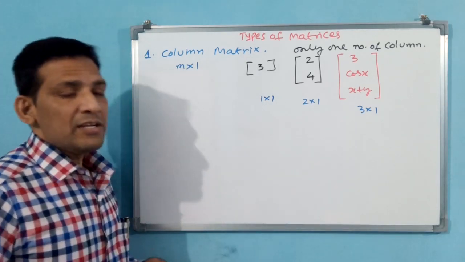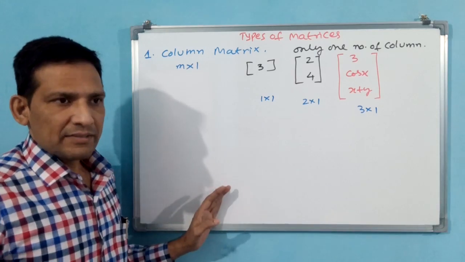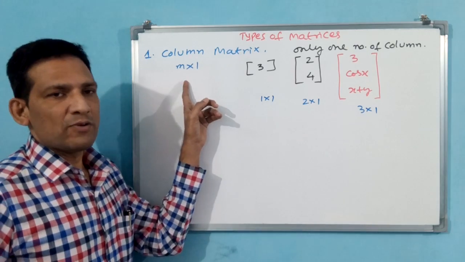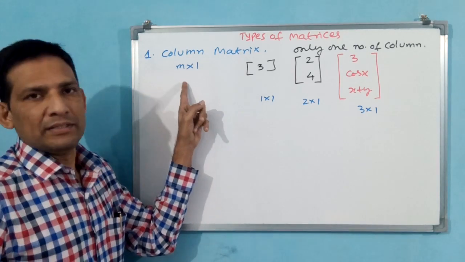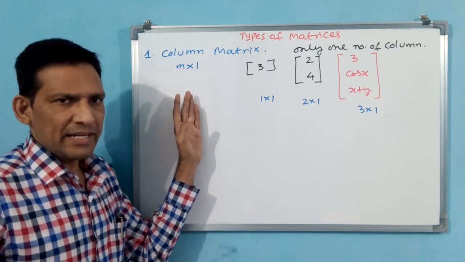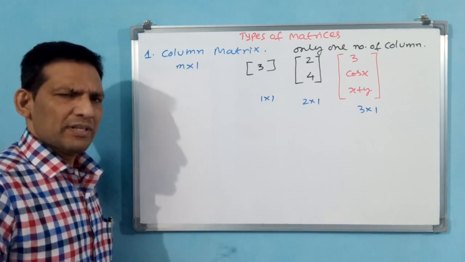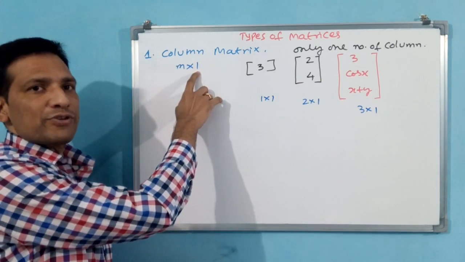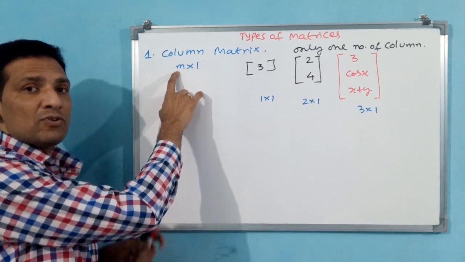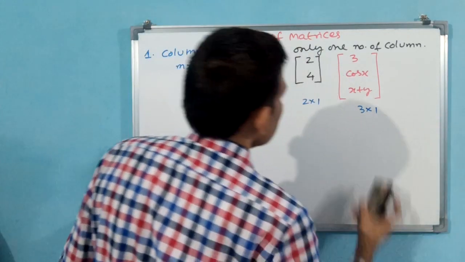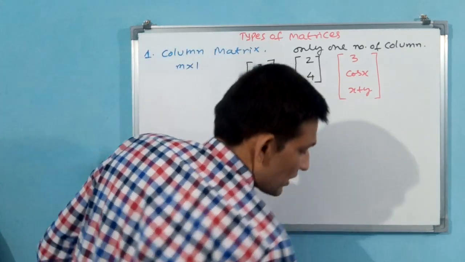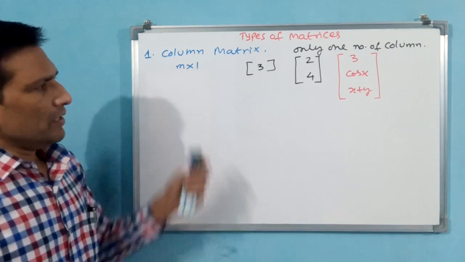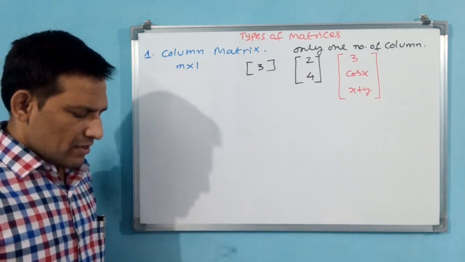But logically, if you think m by n, we have taken m as row, n as column. That is why normally when we write in row place, you write up to m means m only. Don't write n. Try to avoid writing n. Okay? Like that you think. This is logical. Now m by 1 is a column matrix. Why? Because the column number is not going to change. Only one column you have to write, but how many rows? You can go up to m rows. Now I am removing these 3 down. Now you understand the concept of column matrix? Okay. Now this is the concept of column matrix.